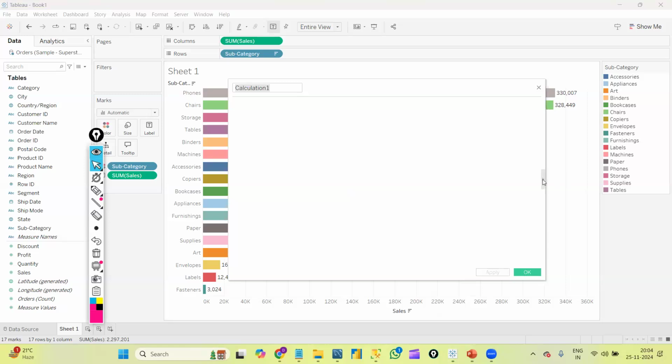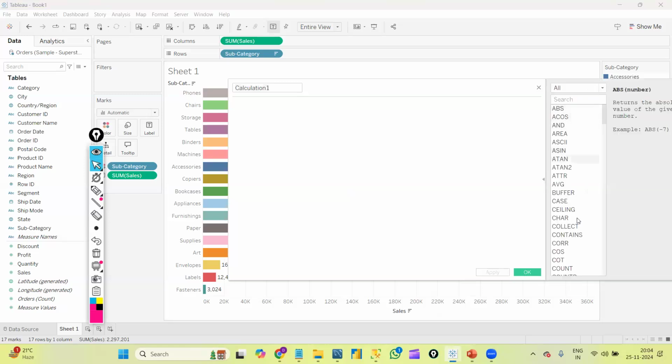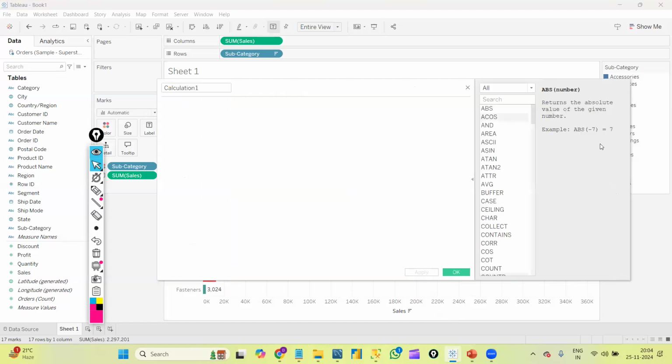If you can see this arrow mark, we have all the function details here. This is nothing but all the available functions. Everything will be there very clearly, with an example also. So you can just explore from here very easily.